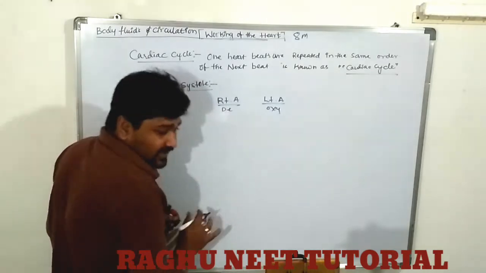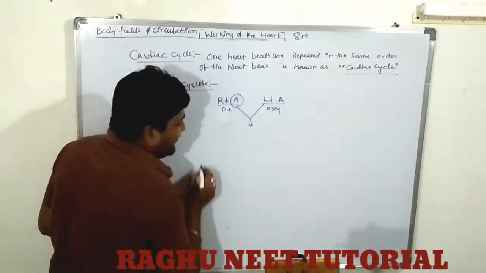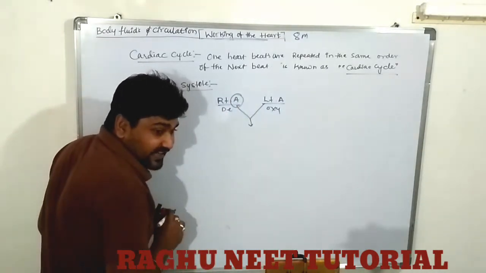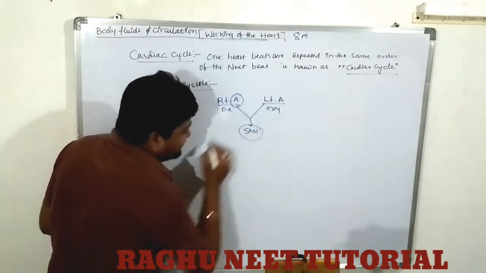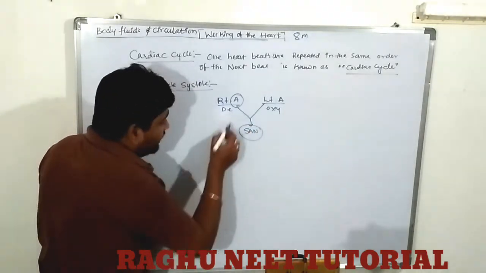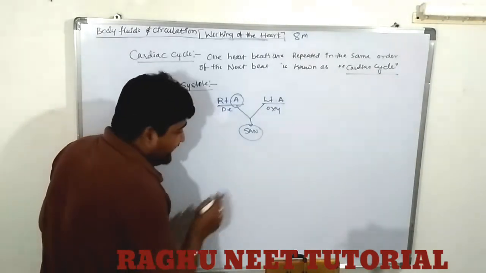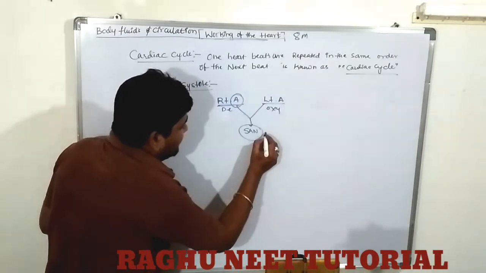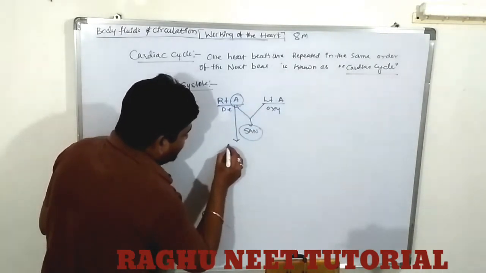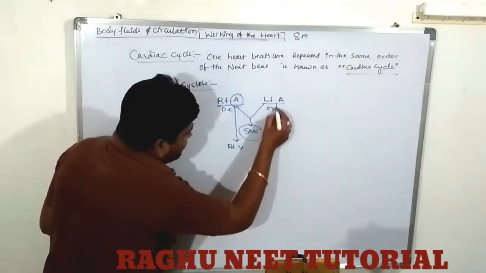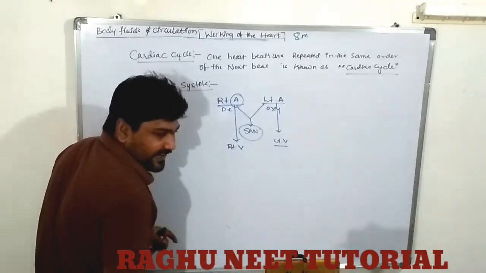When does the contraction occur in the right atrium region? The contraction occurs in the right atrium, nothing but the SAN node. The SAN node generates the impulse in the right atrium region. When the impulse is generated, the contraction occurs. So the right atrium releases blood into the right ventricle, and the left atrium releases blood into the left ventricle.